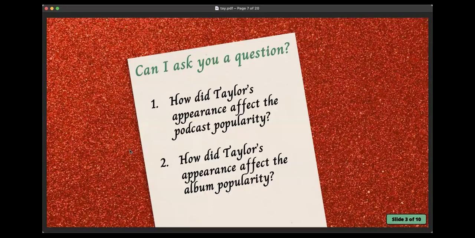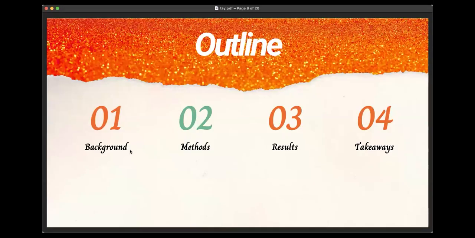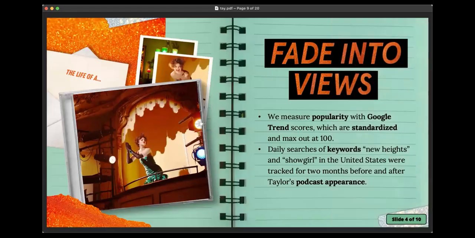So, as someone who took a little look at that podcast, I had a couple of questions. The first was, how did Taylor's appearance on the podcast affect the popularity of the podcast? And number 2, how did her appearance on the podcast affect the popularity of her upcoming album? So let's talk a little bit about how to measure these things.